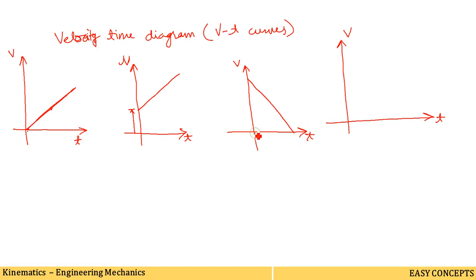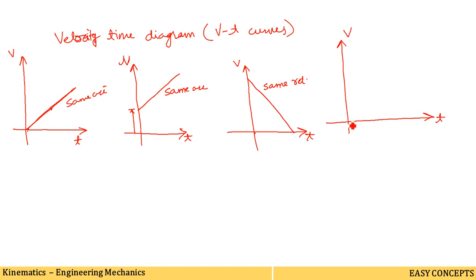the 0 value of the velocity. So the body moves with some initial velocity, and as time passes, what happens? The velocity of the body decreases linearly until its final velocity becomes 0 and the body comes to rest. So this body has a uniform retardation. Here the same retardation is there, and here the same acceleration was there. Okay, so now for the fourth figure, what is the fourth figure?